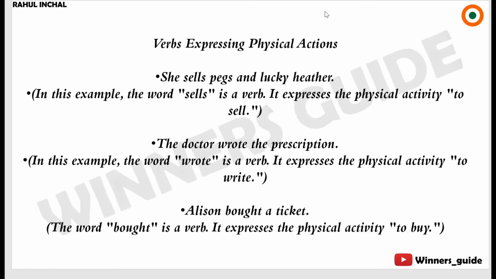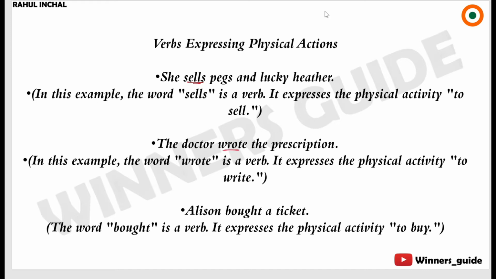Verbs expressing physical actions. She sells pegs and lucky heather. The word sells here is a verb. What kind of activity does it express? Physical activity. The doctor wrote the prescription.